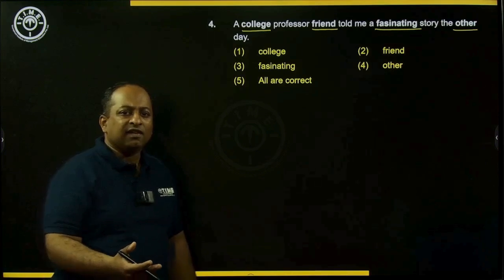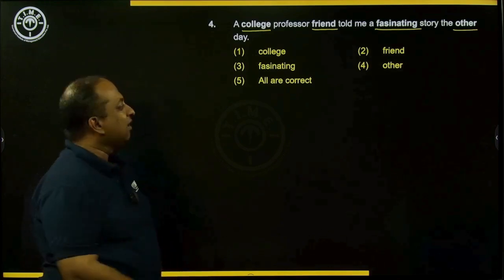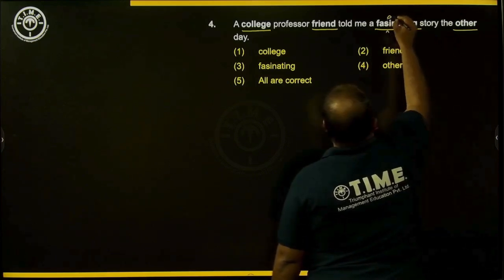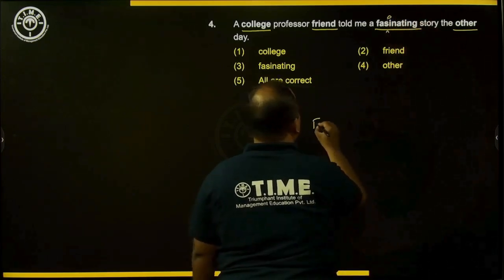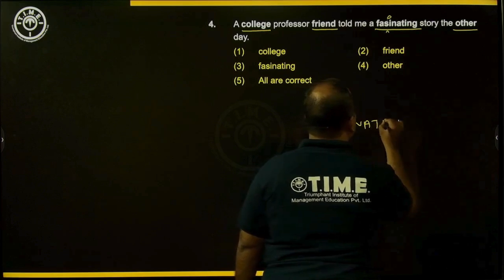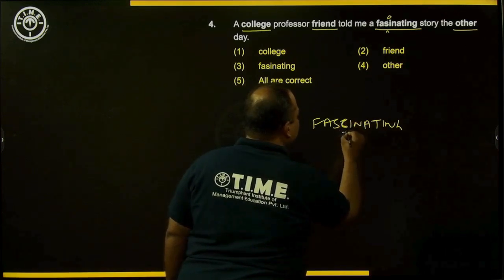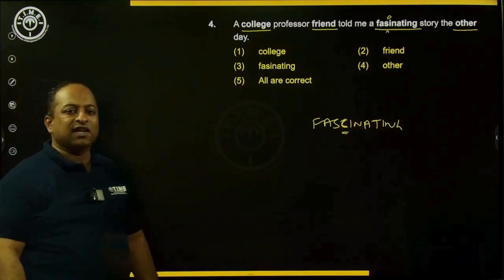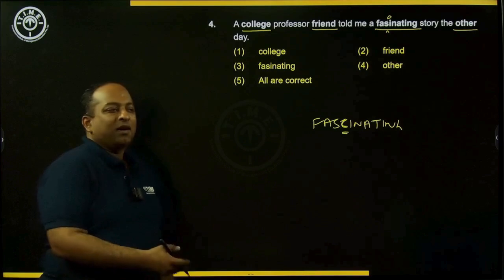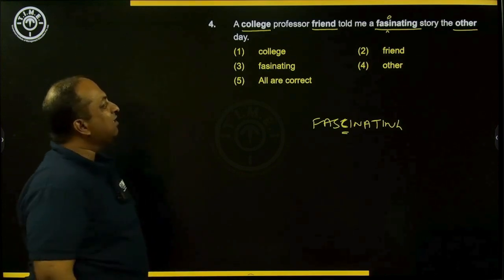While you are saying it, you are obviously missing certain letters. The word fascinating is spelt F-A-S-C-I-N-A-T-I-N-G. When you say it, the C is silent. You are not saying the C, you pronounce it without it. And because you pronounce it as such, sometimes it becomes easy to give the wrong spelling of the word. However, the right spelling is fascinating.